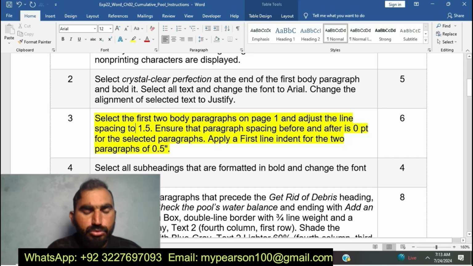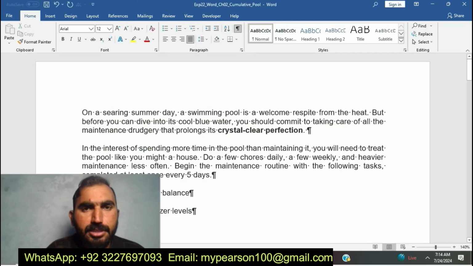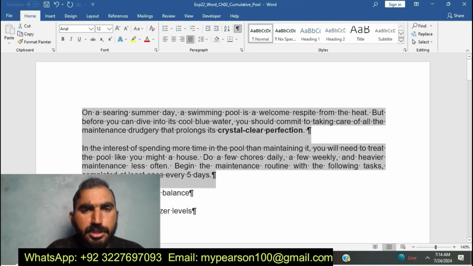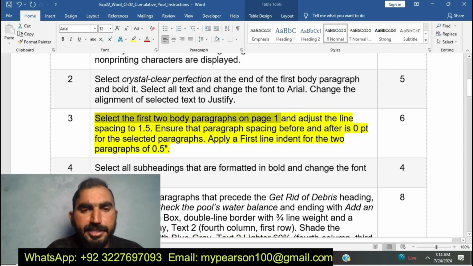You can see here I am going to do step number 3 of EXP22 Word Chapter 2 Commutative Pool. Select the first two body paragraphs on page 1. Now I am going to select the first two body paragraphs on page 1 and adjust the line spacing to 1.5. Okay, you can see here I am going to do step number 3 of EXP22 Word Chapter 2 Commutative Pools.